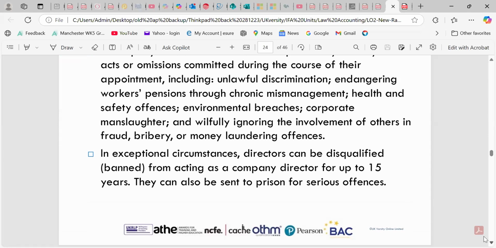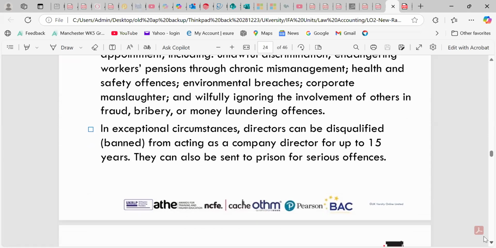We also have the Bribery Act 2006, and we have money laundering, where it can be up to 10 to 15 years imprisonment. Those involved in money laundering can also be disqualified.